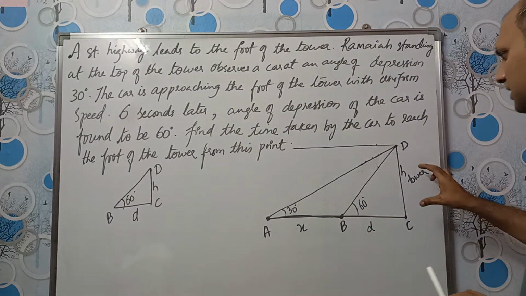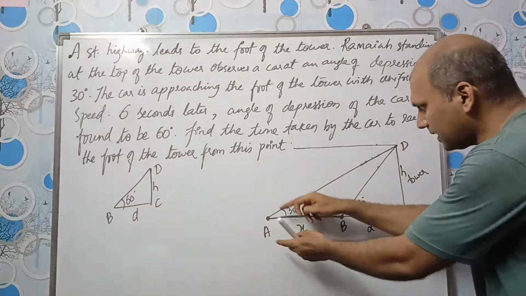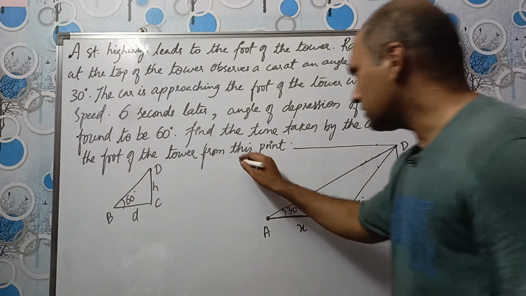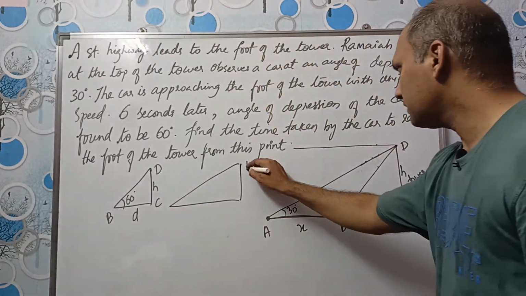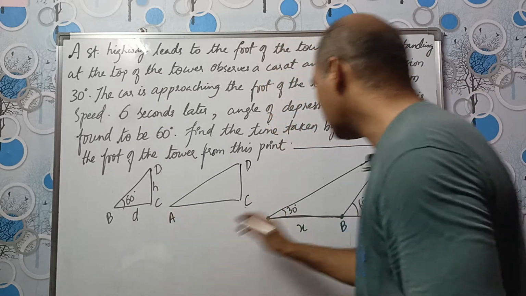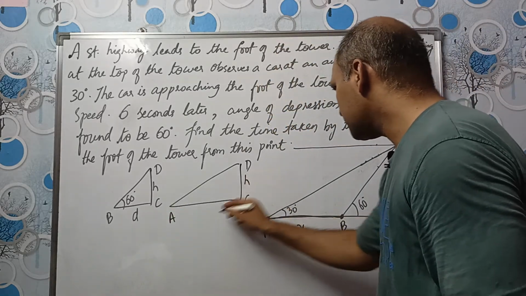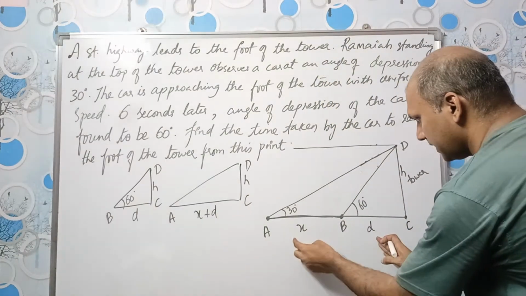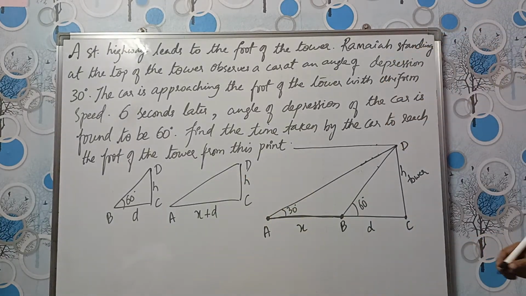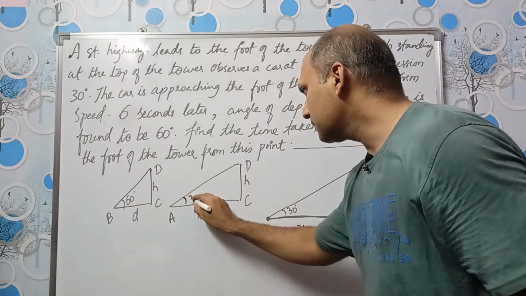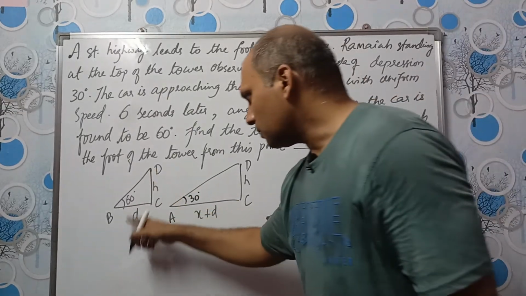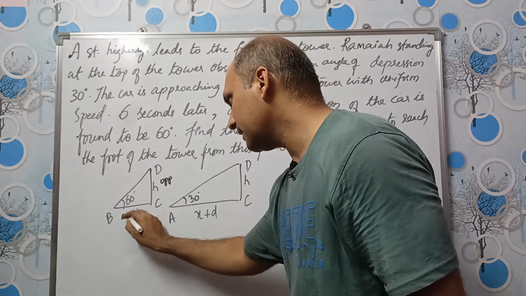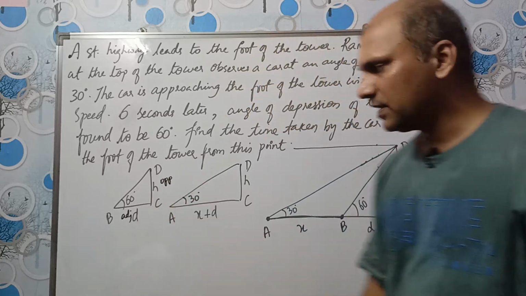Why are we considering H here? See, we have two right angle triangles, and in these two right angle triangles, DC is common. Okay, this triangle and big right angle triangle, DCA. So this is H, this one will be X plus D. This AC is X plus D, and this is H. So H is common in these two triangles, and this angle is 30 degrees. Alright. So see, theta is here, which means this is the opposite side and this is the adjacent side, right? Opposite and adjacent is in tan formula.